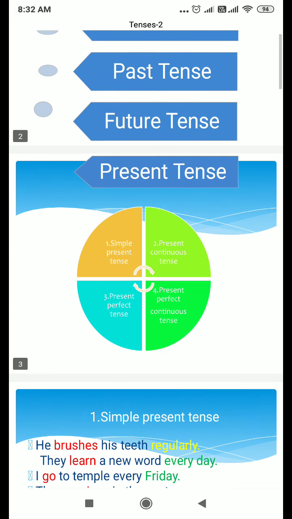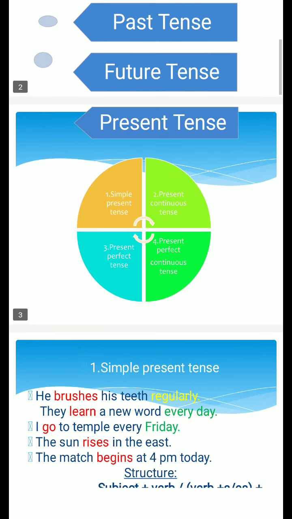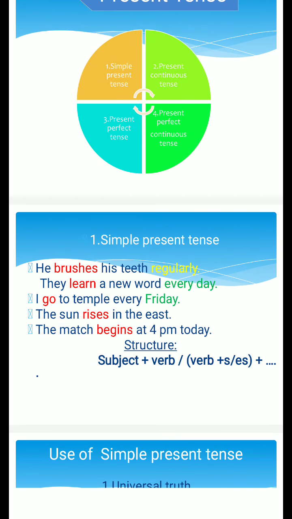Further, each tense has four subtenses, that is simple present tense, present continuous tense, present perfect tense, present perfect continuous tense. In the fourth slide, it explains how the simple present tense is used.